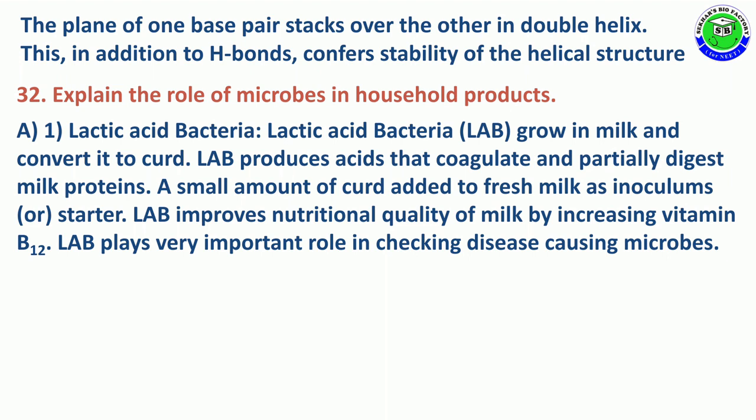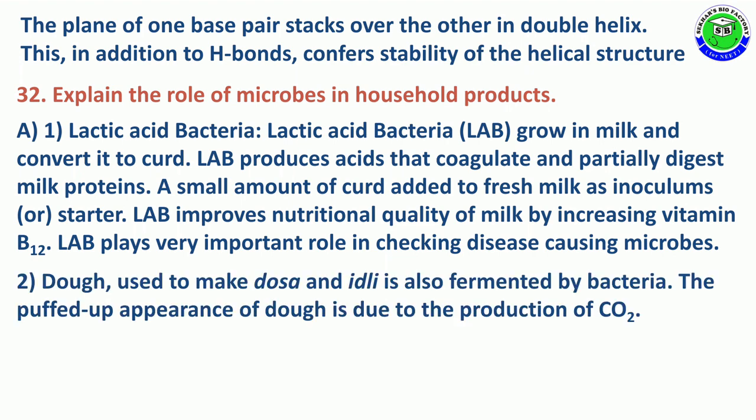LAB produce acid that coagulates and partially digests milk protein, and during this process a small amount of curd is added to fresh milk as an inoculum or starter. This LAB improves the nutritional quality of milk by increasing vitamin B12 content. Along with this, LAB play an important role in checking disease causing microbes in the stomach.